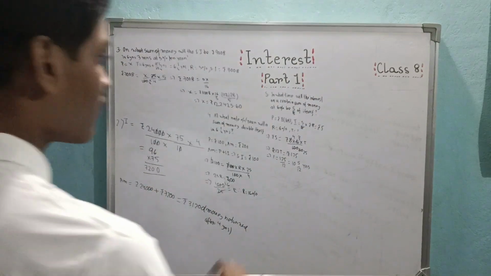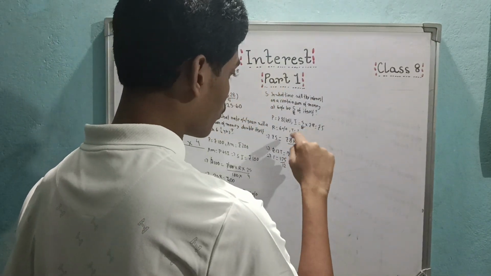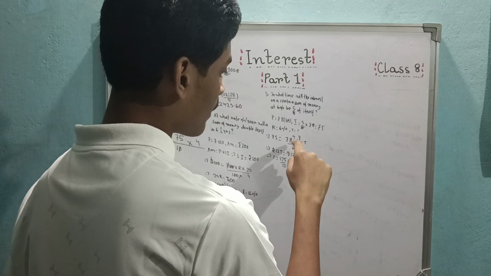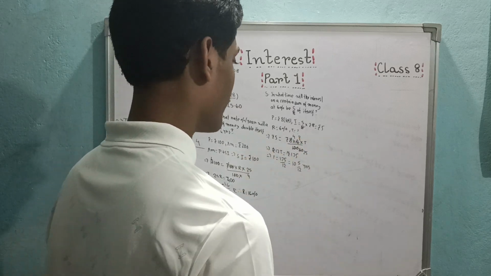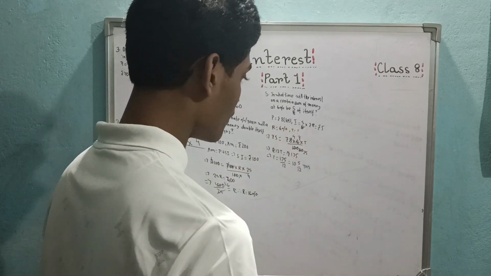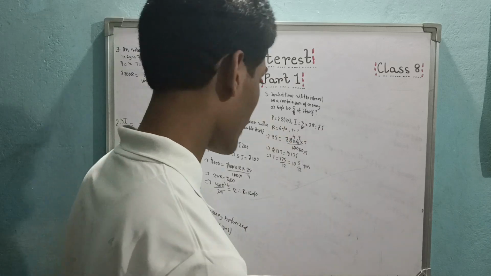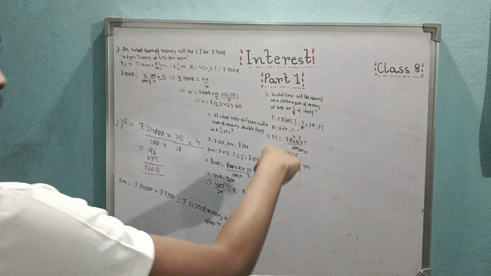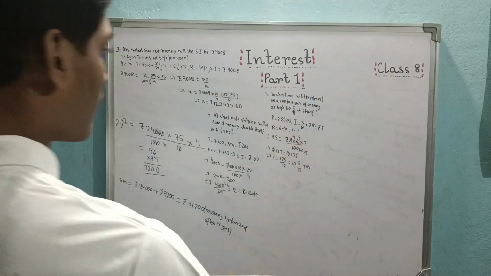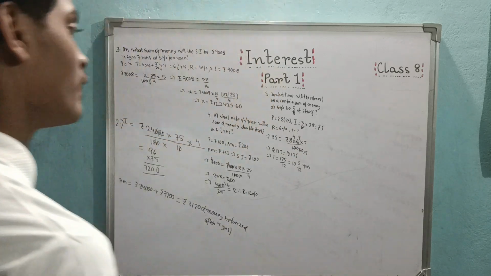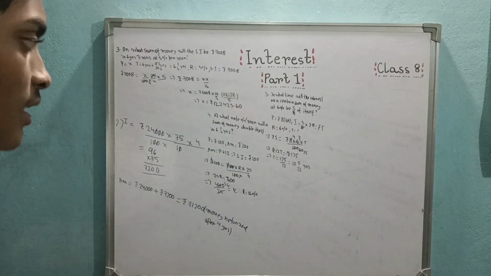Doing some calculations, dividing by 2, then 25 and 4 into 3, 12. 25 into 5, 125. Then t gets cancelled out. 125 by 12, which is 10 whole 5 by 12 years.